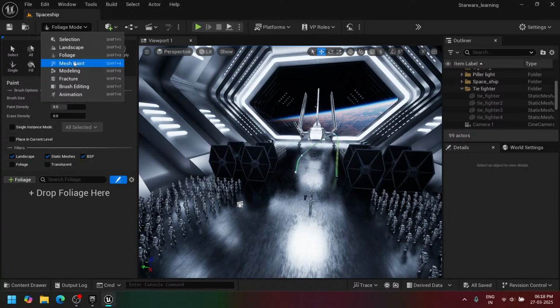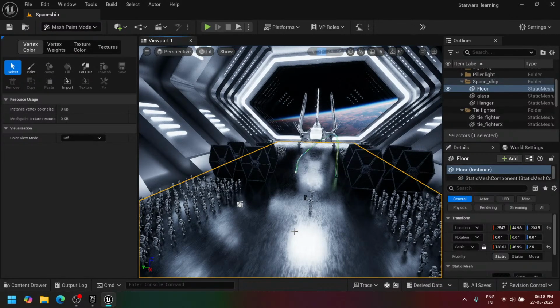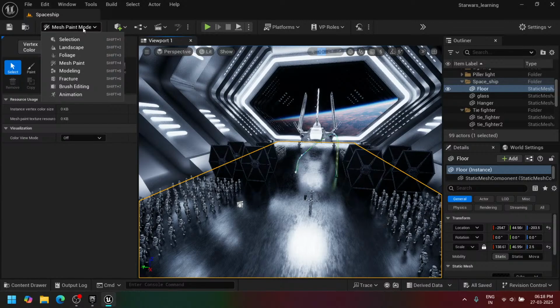Next, mesh paint. Sorry, I'm not aware of this mesh paint. Basically every object is called a mesh or actor here in Unreal Engine. By painting, this may be called mesh paint. I'm not really aware of that.